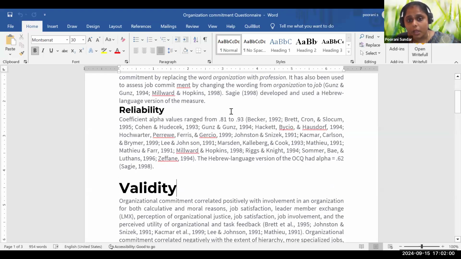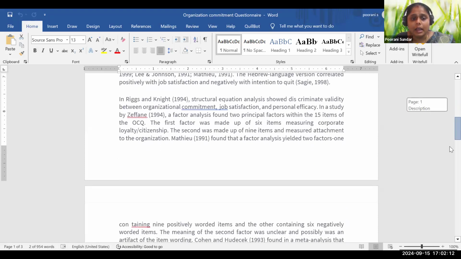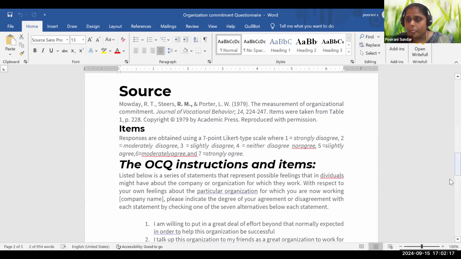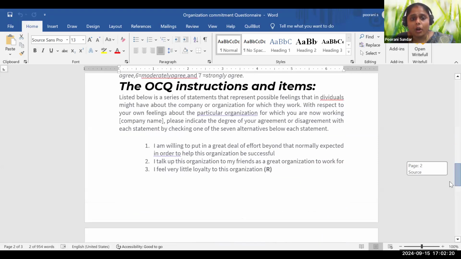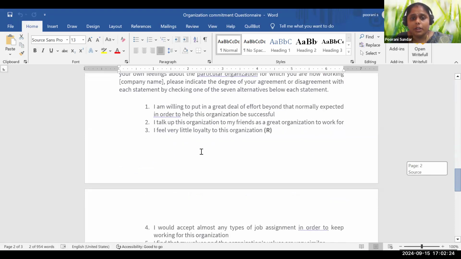So based on this, when you're taking an existing scale, you can also see the reliability and validity part, how much it is, and validity also has been tested. And this is a 7-point scale, the organizational commitment questionnaire. He has given, for example, I'm willing to put in a great deal of effort beyond that normally expected in order to help this organization be successful.